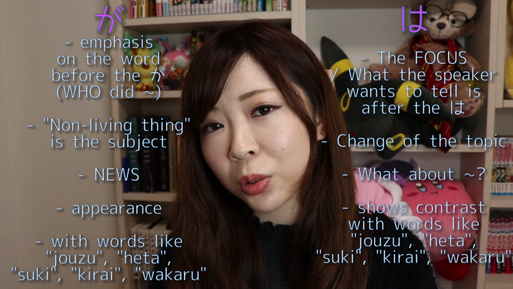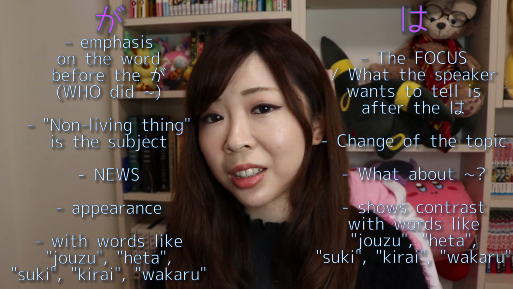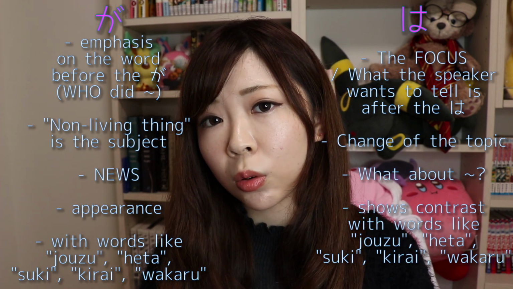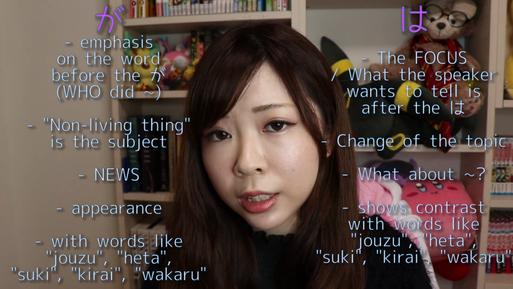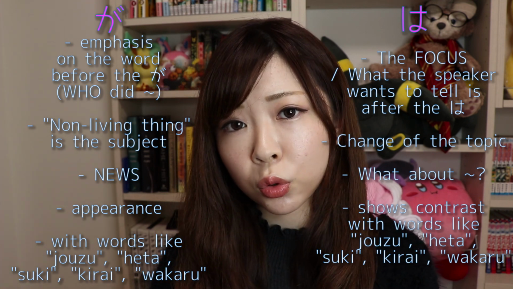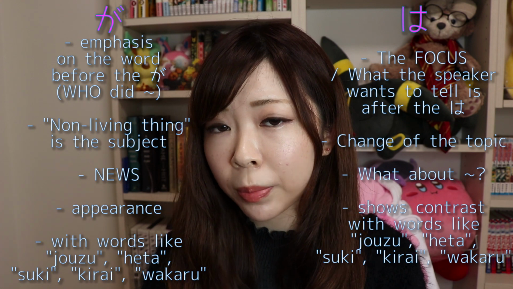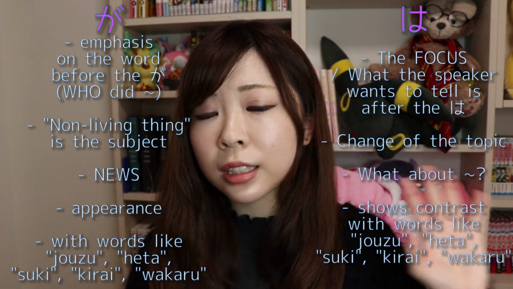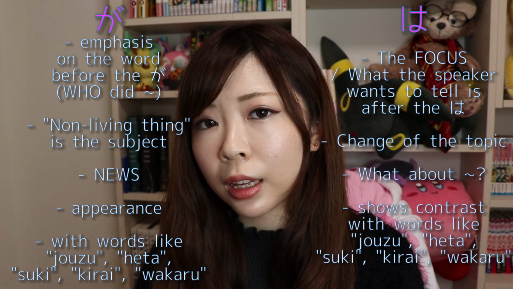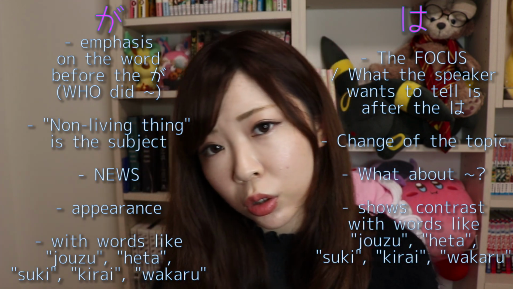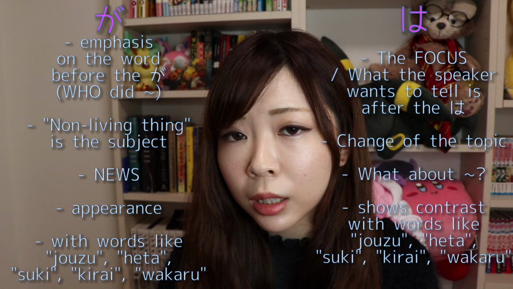But the wa particle is kind of the standard particle that you would probably use when you talk about yourself or the listener, and also when you try to change the topic or introduce a new topic, like speaking of this is blah blah blah. And when you want to say what about or how about you, you also use the wa particle.